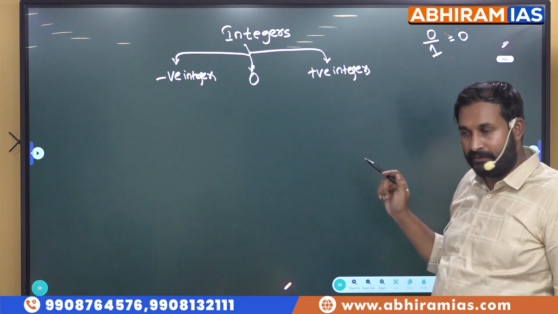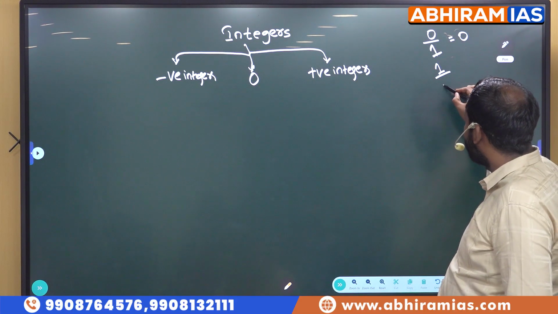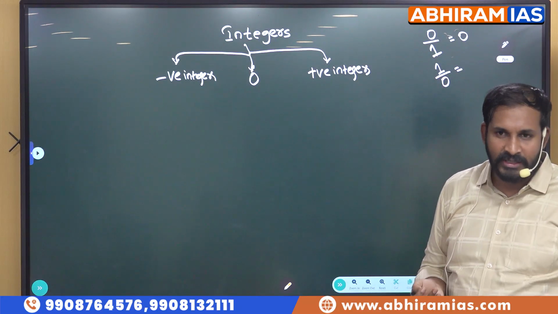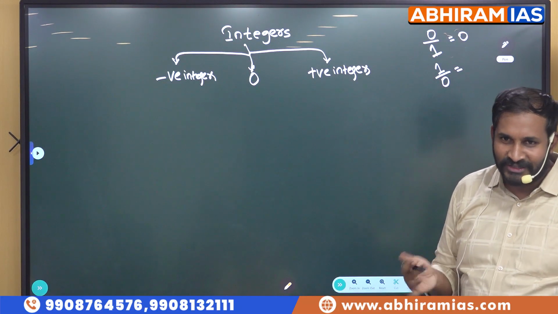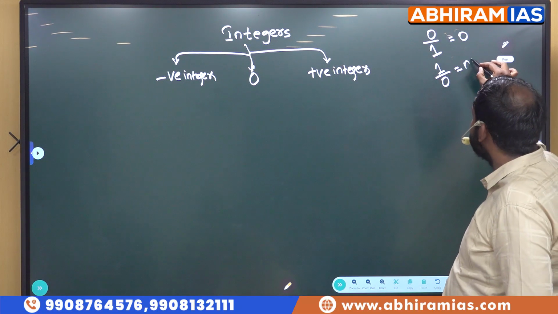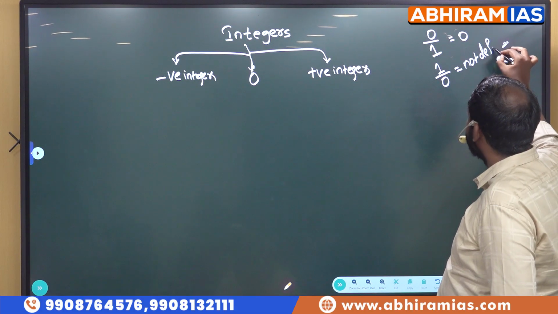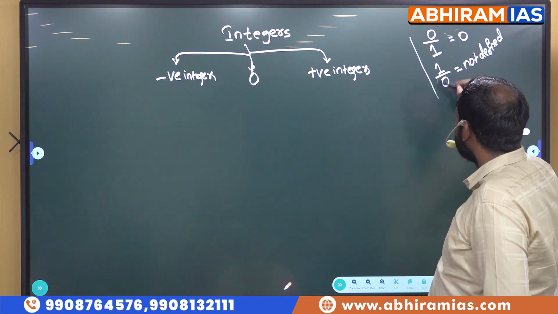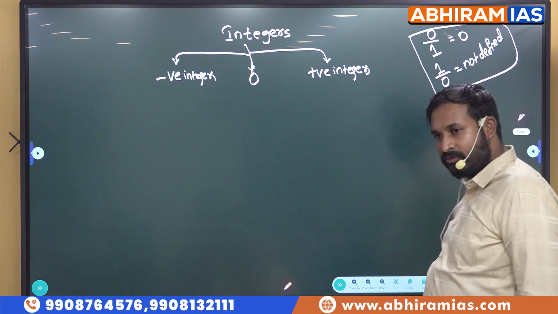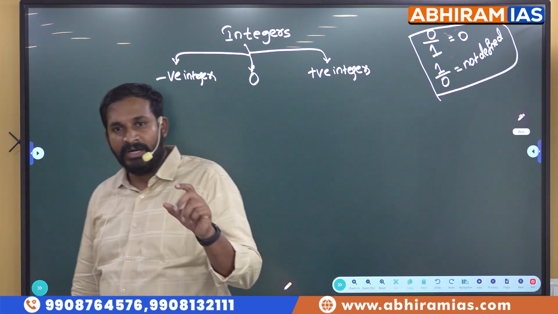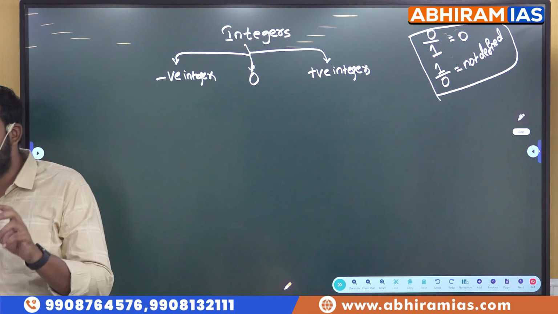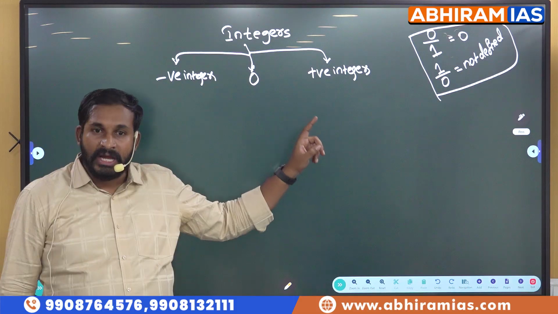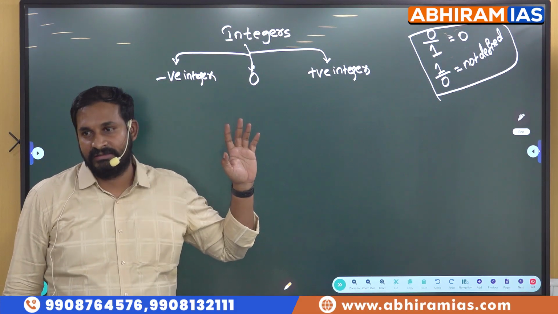Next, 1 by 0. It is not defined, but usually we call it infinite. No problem; anyway, you will not get an answer with either of them, so there is no issue. 1 by 0 is not defined. These small things will play a key role while solving problems. It may look like a very small thing, but remember this. 0 by 1 is 0, and 1 by 0 is undefined.